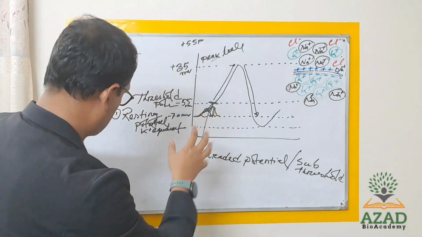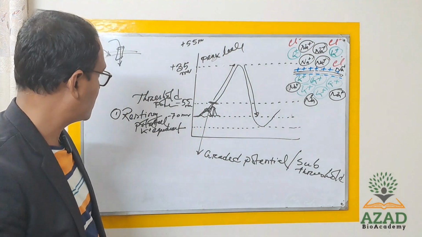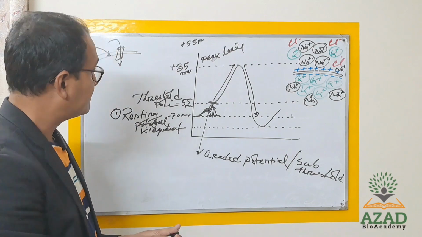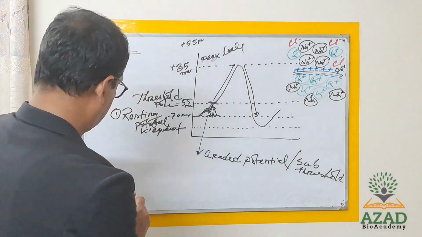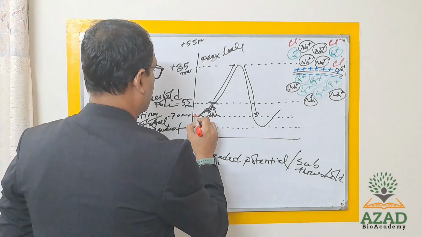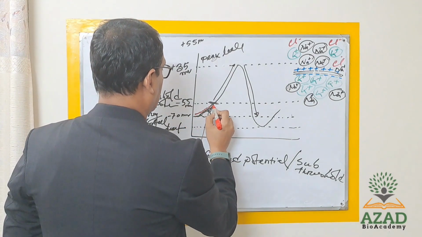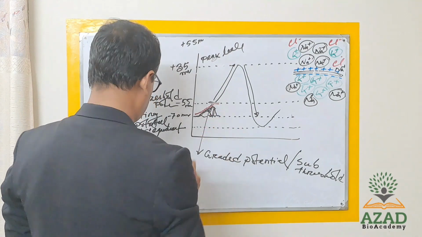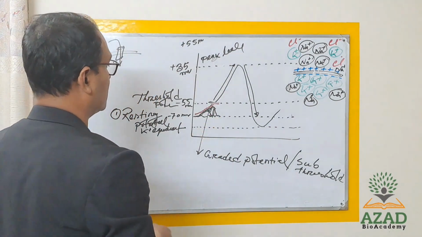Okay, so now come to the point. When the stimulus is very strong and reaches the threshold level, what will happen?